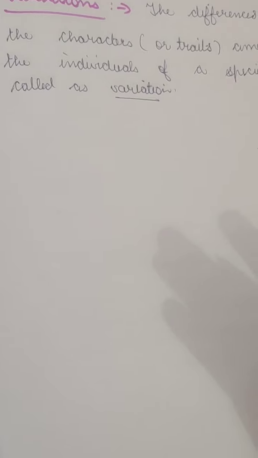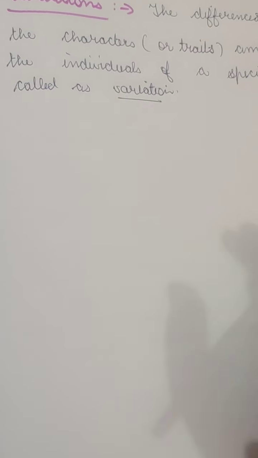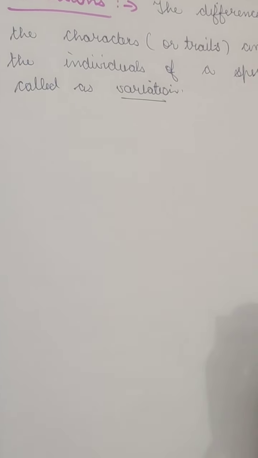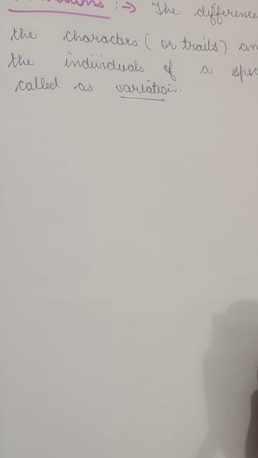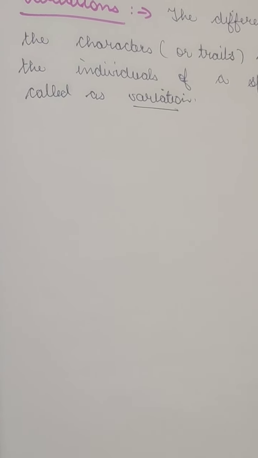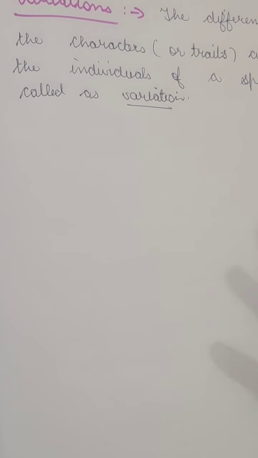So in a single species of human being we see different kinds of people. People living in Asia have different features, people living in the American or European countries have different features, people living in Africa have different features. Everyone is different, although they all share the same number of chromosomes, but there is a variation in their height, color, weight, and facial features.